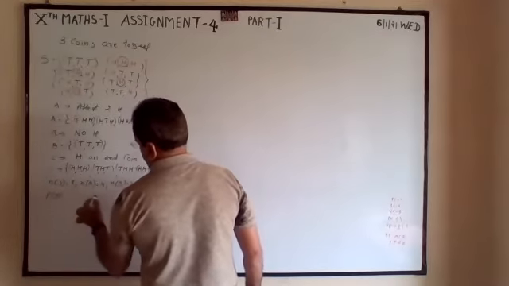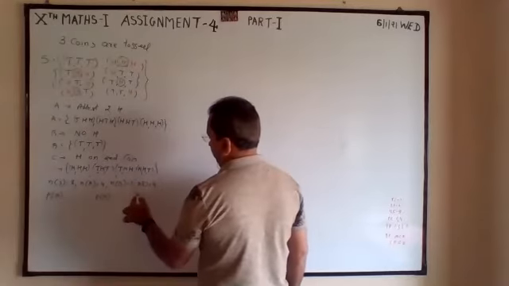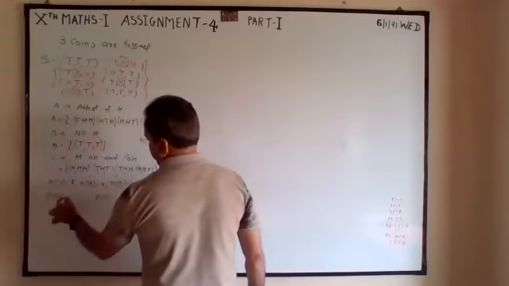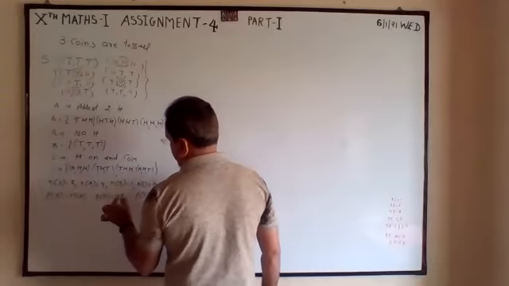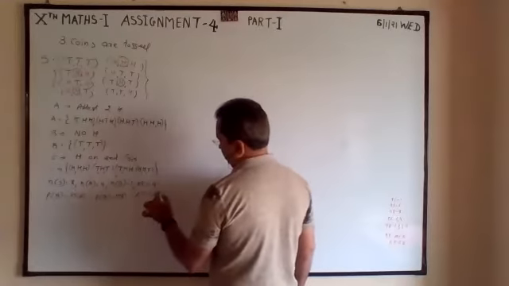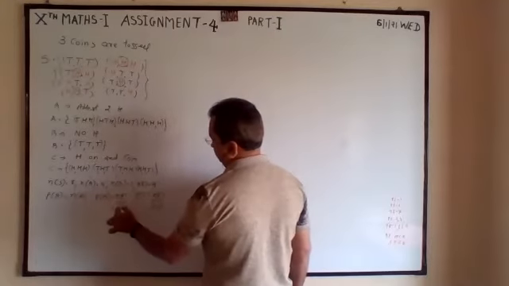Probability of A, probability of B, probability of C: number of A, number of B, number of C, all divided by number of S.